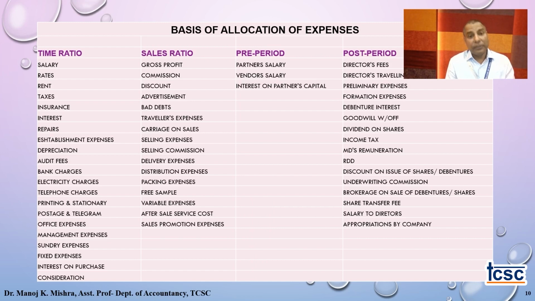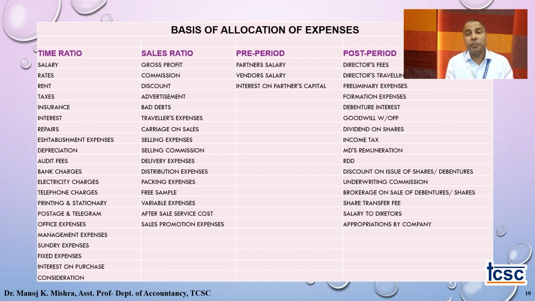The next information is pre-period information. There are certain expenses which a firm incurs, like partner salary, vendor's salary or vendor's interest. These belong to the firm, and the firm is your first column, the pre-incorporation column, so they will be absorbed in the pre column.